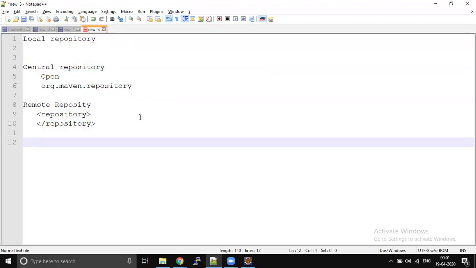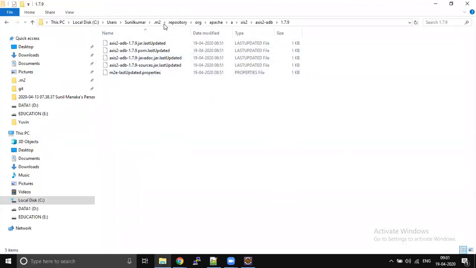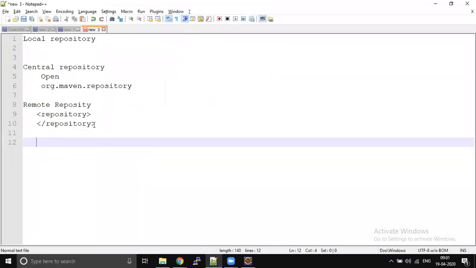However you have this folder structure, org, apache, the same folder structure is maintained in the central repository and remote repository too. Whether it is a local, central or remote repository, except for the security reasons and the system location, the folder structure is still the same. That is how Maven is going to resolve the dependencies.